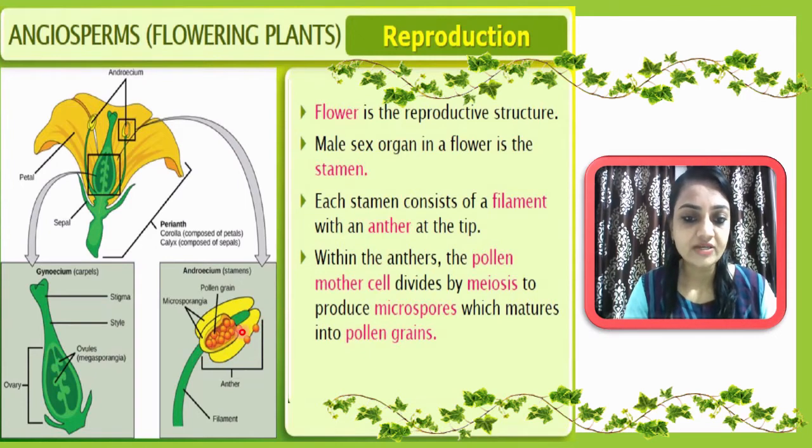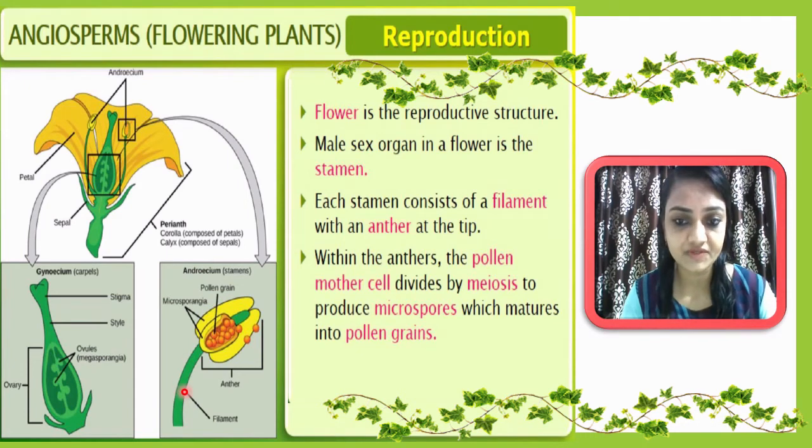On the top of this filament there is a bulgy structure, and that is called the anther. The anther is one bag-like structure inside which pollen grain will be formed. If you observe any stamen, it will have a filament, and the anther is the structure in which pollen grain will be formed. This anther will be connected with the filament by using a connective. So any stamen will have these three structures: filament, anther, and connective.